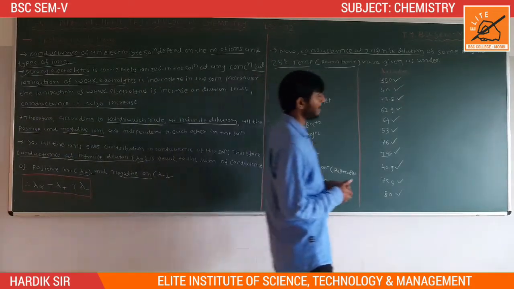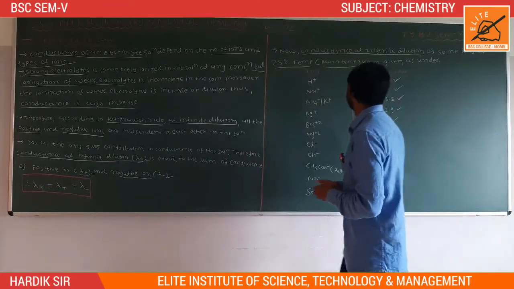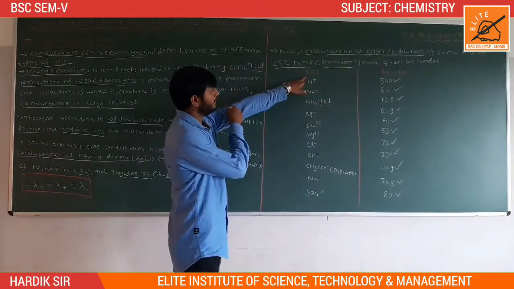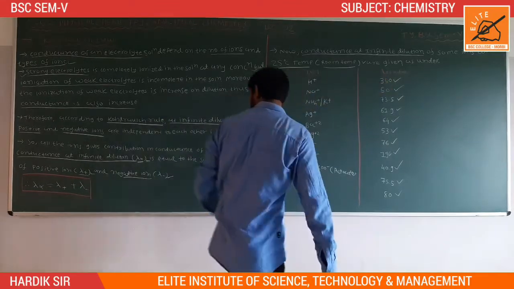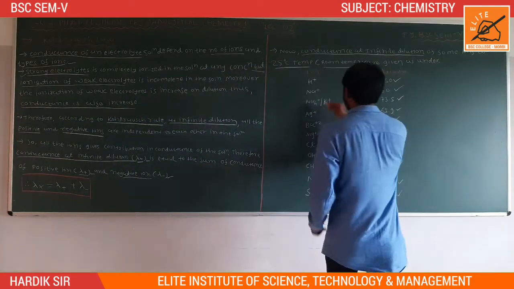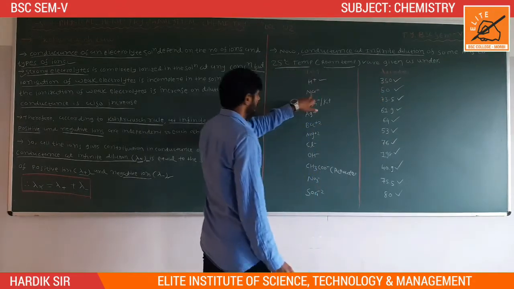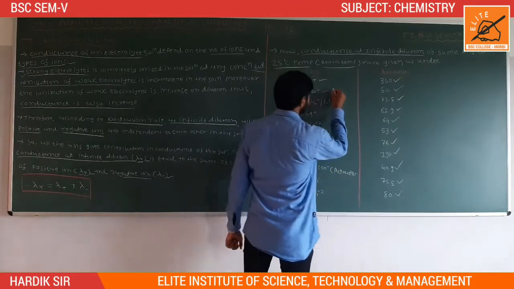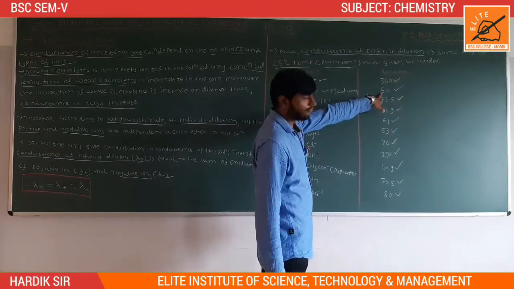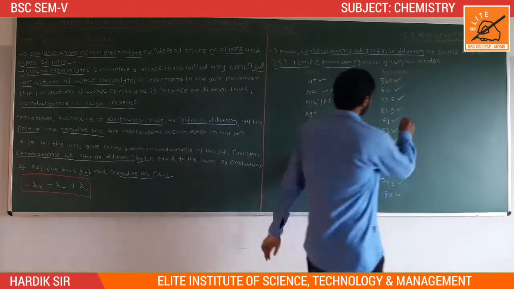And these are examples of the conductance at infinite dilution of some ions at room temperature, or 25 degrees Celsius. First, H+ has a lambda infinity value of 350. Second, Na+, sodium, has a value of 50. NH4+ or K+ is 73.5.